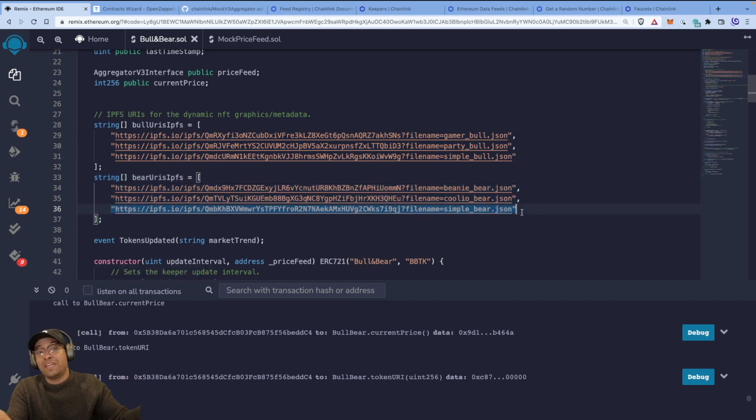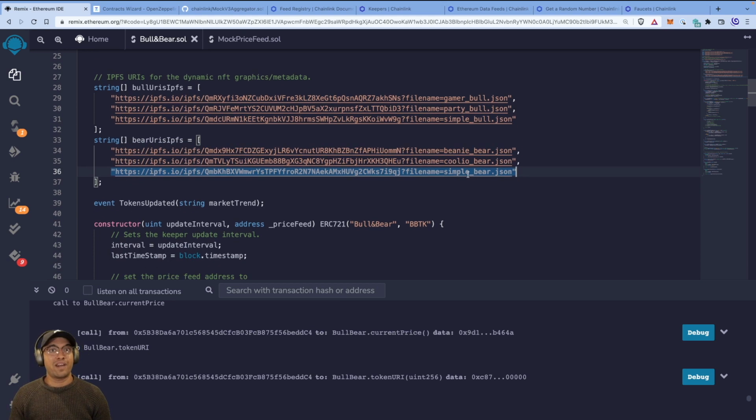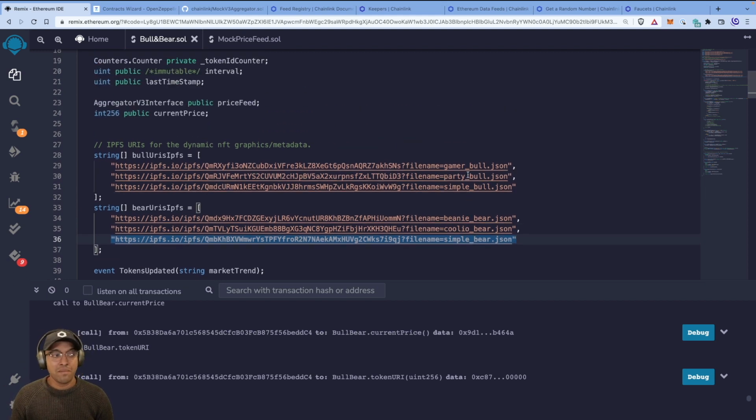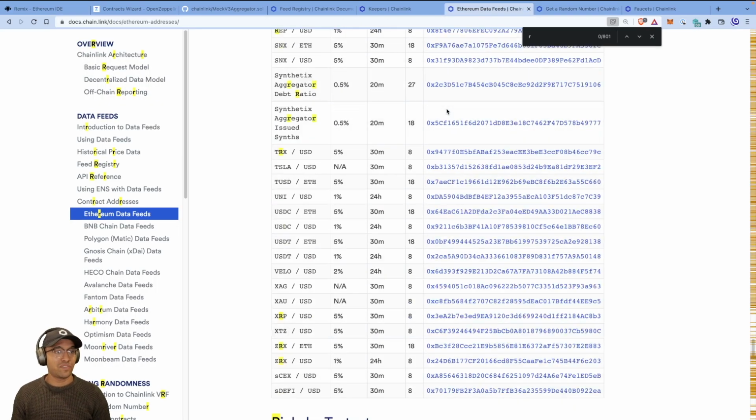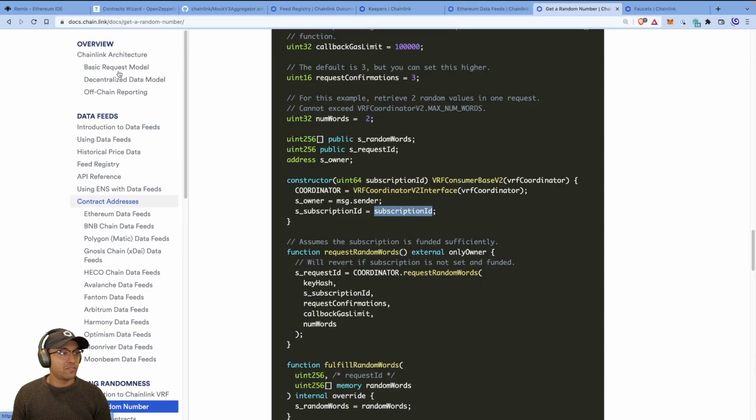And if you want, add as many JSONs as you like, as much metadata as you want, but make sure that you return one of these random ones, right? Random 0, 1, 2, 3 index, one of them, right? Or if you have 10 of them, 0 to 9, some random number there, right? Now, there's a little bit of thinking that you're gonna have to do about it, but the good thing is there's already a GitHub repo with the solution up there. Just look for the branch called randomness and look in that branch. But a couple of tips that I would give you so that you have the right direction is, first I would go to the docs, right?